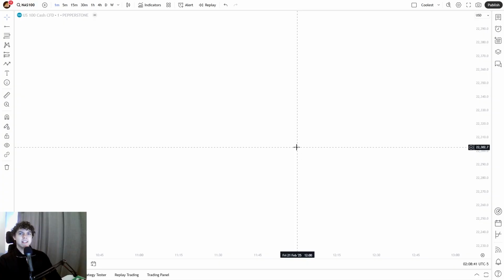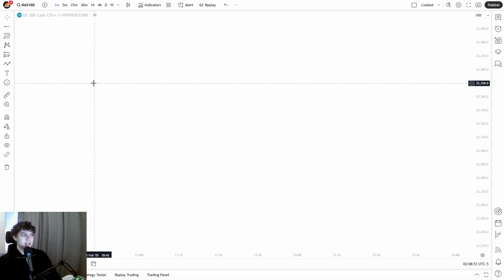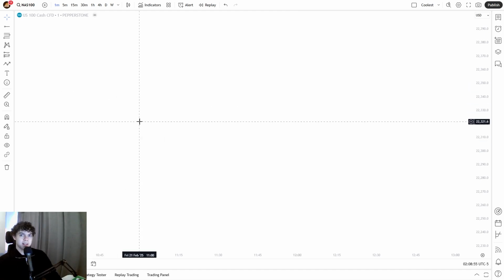Liquidity is something that these big banks, institutions, and hedge funds, the ones who actually move the market, constantly want to seek, to take out orders, stop retail traders out from the market, and then they can fill their large positions. And liquidity always rests above highs and below lows.